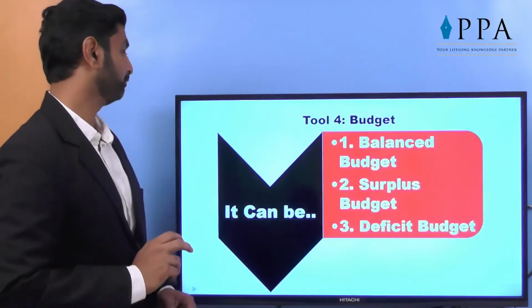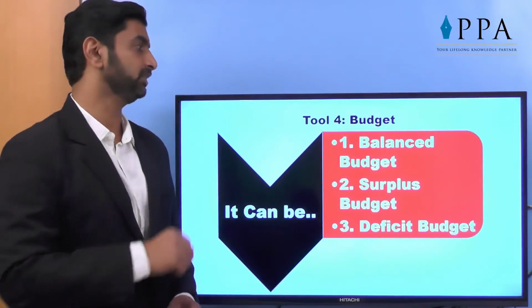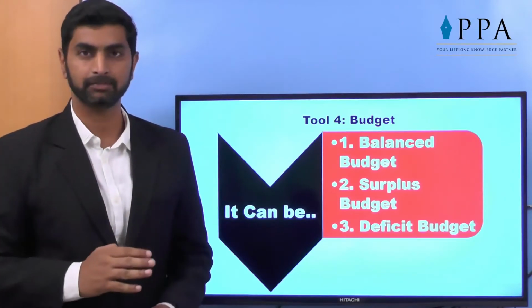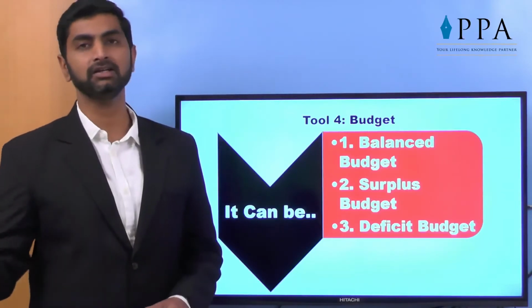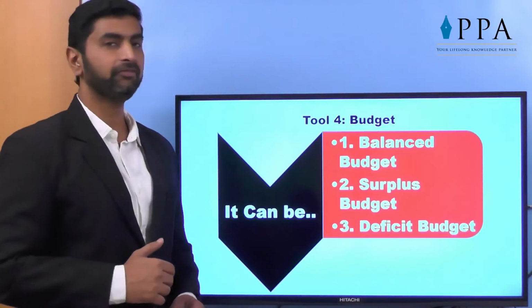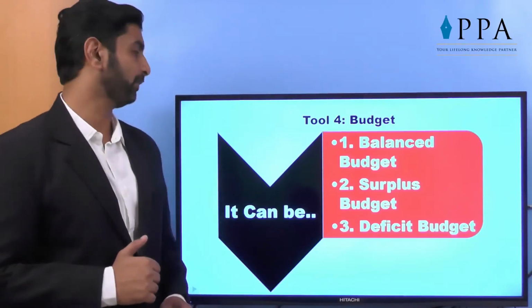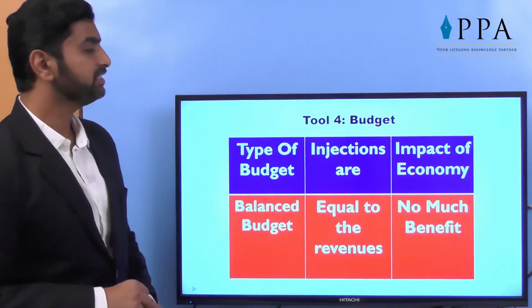How much amount government wishes to earn or plans to earn or expects to earn and how much is expected expenditure against it. It can be a balanced budget, surplus budget or a deficit budget. Balanced budget means the expected revenue is equal to expected expenditure. Surplus budget, we are expecting more revenues than the expenditure by government. Deficit is opposite. Expenditures are expected to be more than the expected inflow. So, balanced budget, here injections.